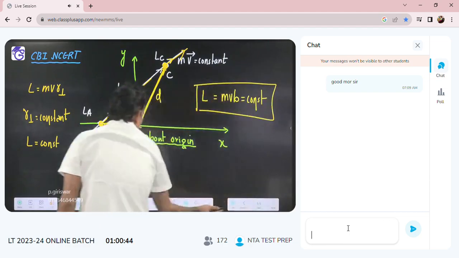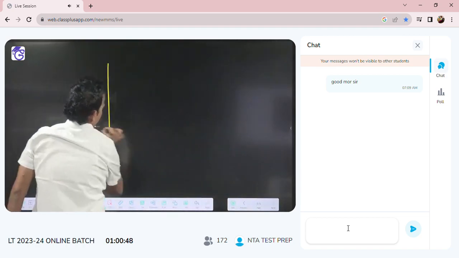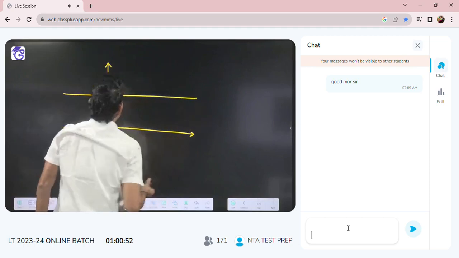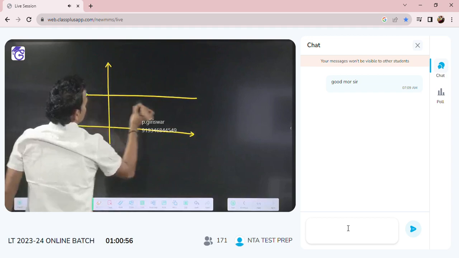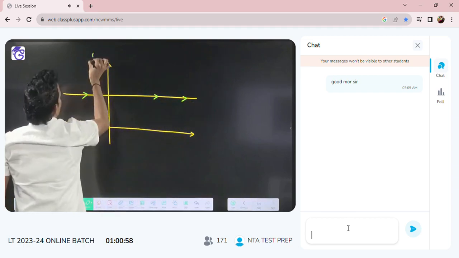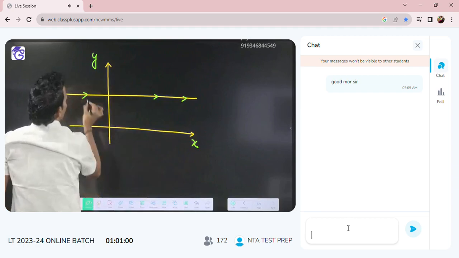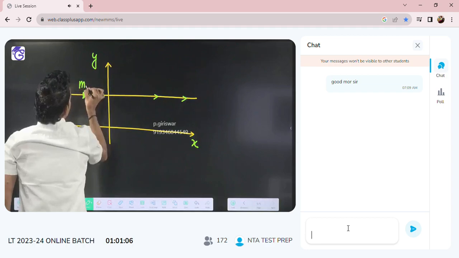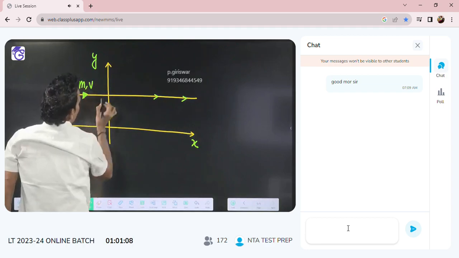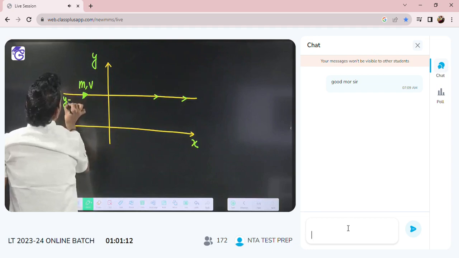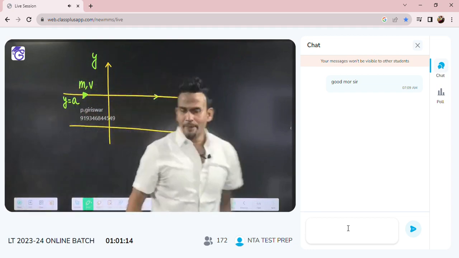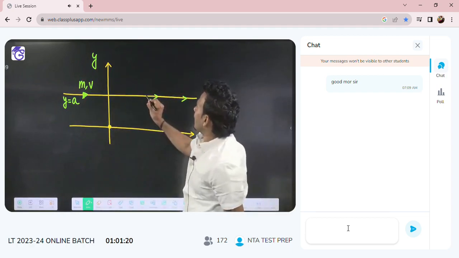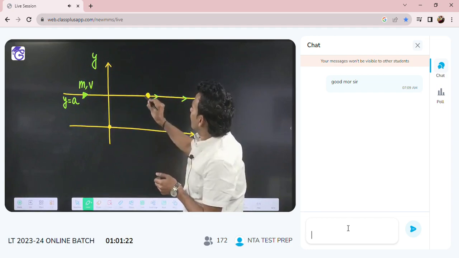Do one more question, come on. One particle is there, moving on a straight line. Y-axis, x-axis. The mass of the particle is m, the velocity of the particle is v, and it is moving on a straight line whose equation is y equal to a. Tell me its angular momentum about the origin when the particle is here.